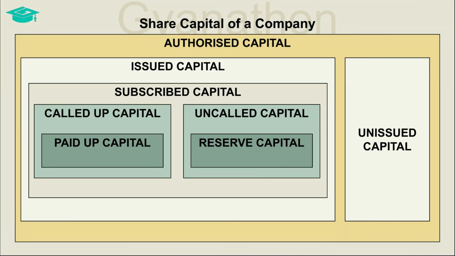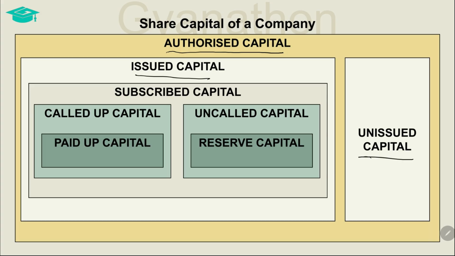Here is a representation of the various categories of share capital of a company. We will just see the representation in brief and then discuss each of these categories in detail. Here, firstly, there is authorized capital, which is this large yellow box, which is the maximum capital that a company is authorized to issue. Within it, we can see issued capital and unissued capital in the two white boxes.